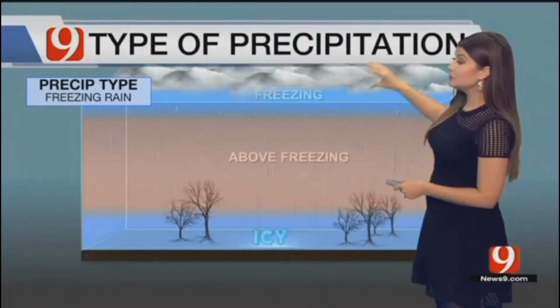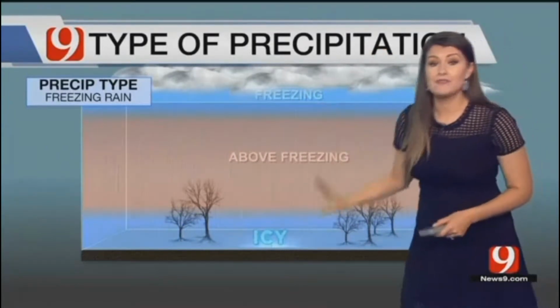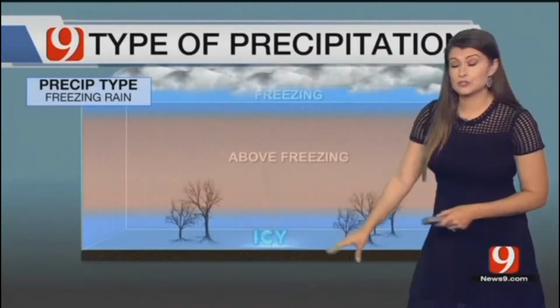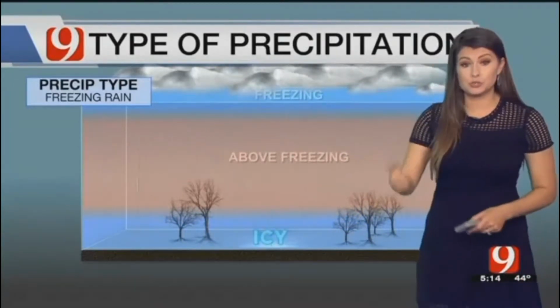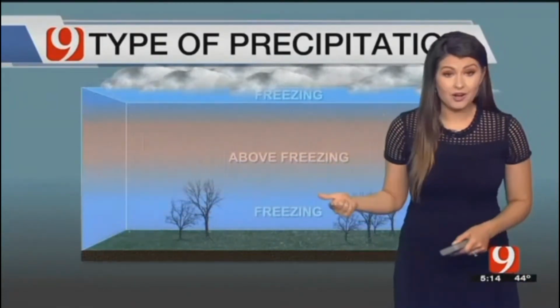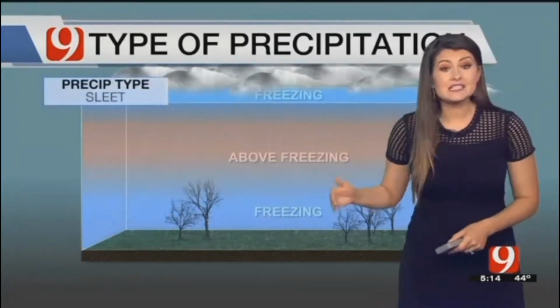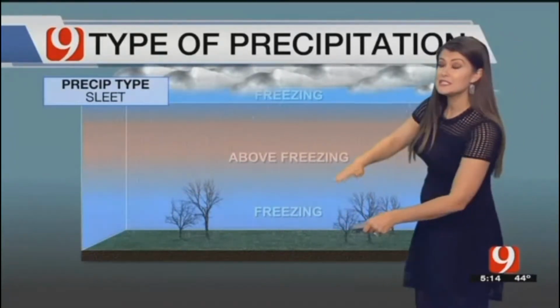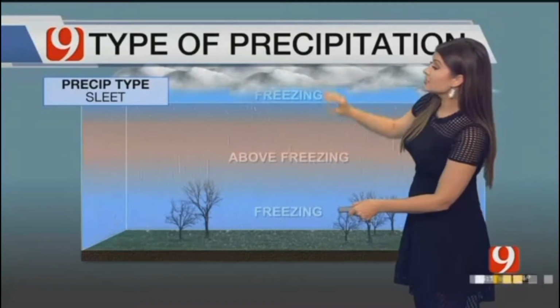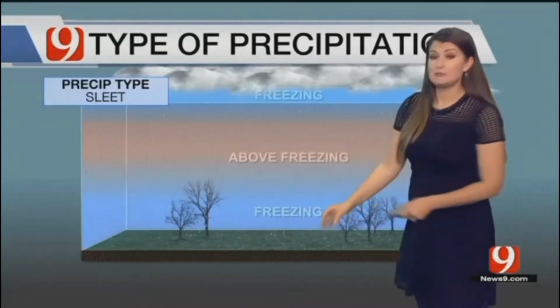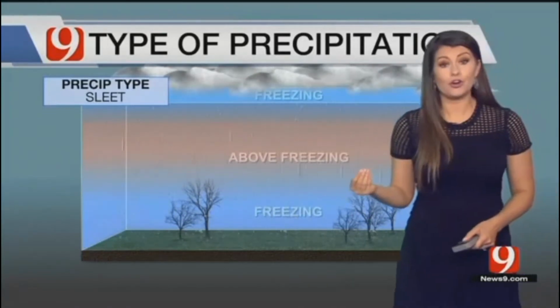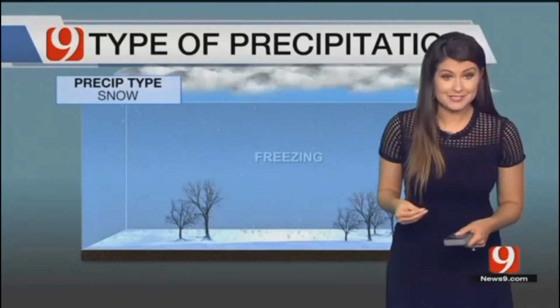It gets more complicated when you have a couple of layers of cold air, one being at the cloud deck, below freezing, and the snow is falling. You have another layer of very cold air at the surface. You get the snow falling, it melts, it freezes on contact with trees, power lines, your sidewalk. That's freezing rain. Sleet is when that colder layer is just a little bit deeper. So now the snow falls, it melts, it refreezes in the mid-levels, and it falls as sleet because it's frozen for much longer, okay? It causes it to turn into ice pellets.